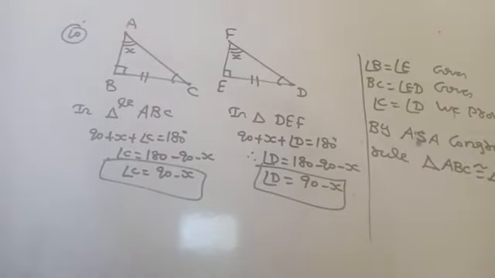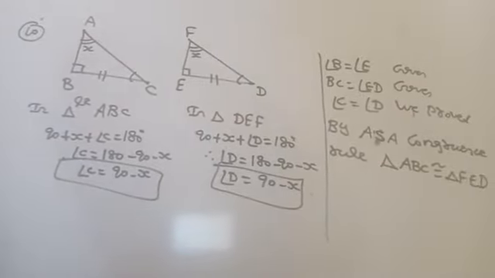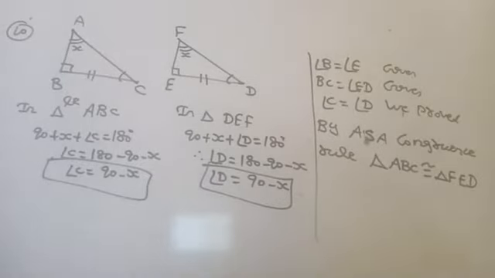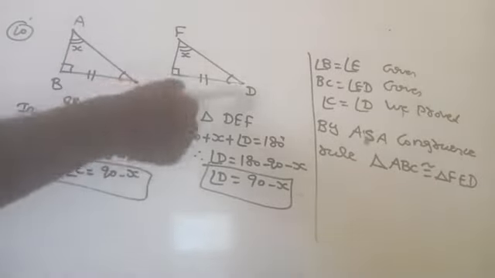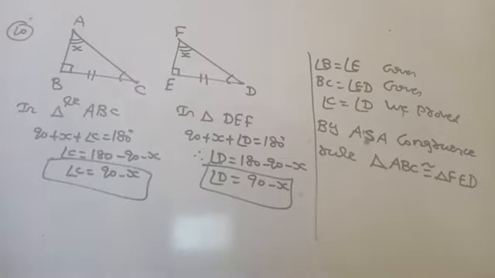Are you getting dear? By which congruence rule? ASA congruence rule.